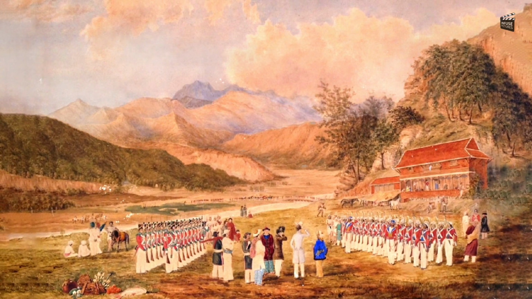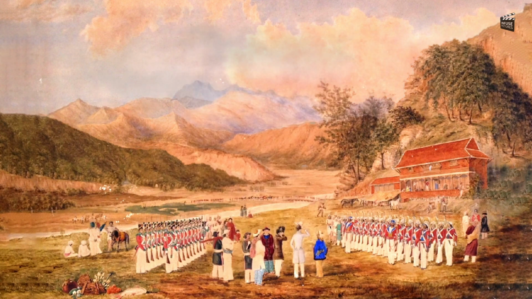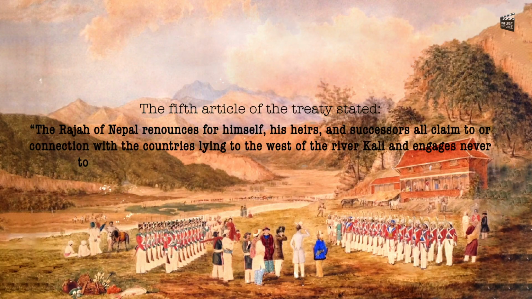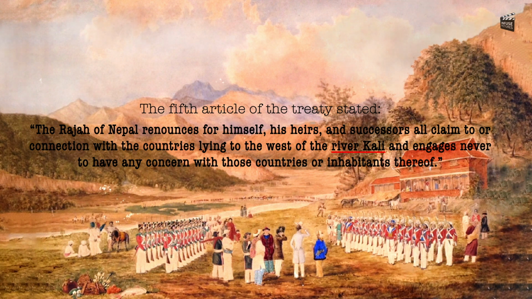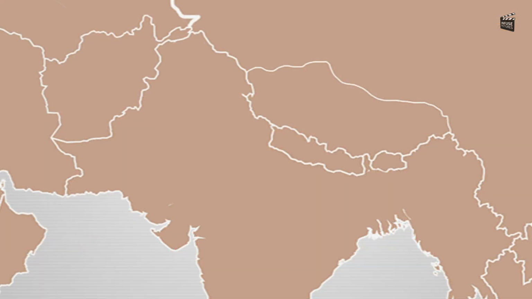Nepal recently objected to the road construction done by India at the area of Kalapani that goes till Lipulekh. The Nepal government claims that according to the official Sugauli Treaty of 1816, these lands belong to Nepal. Currently, these areas are controlled by the Indian government. Nepal is claiming those areas.